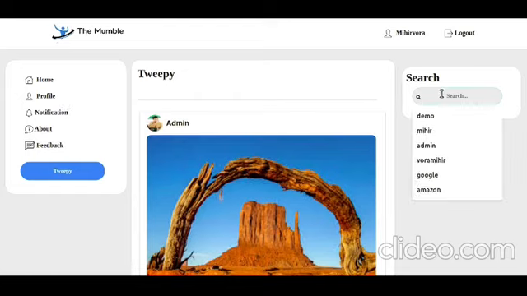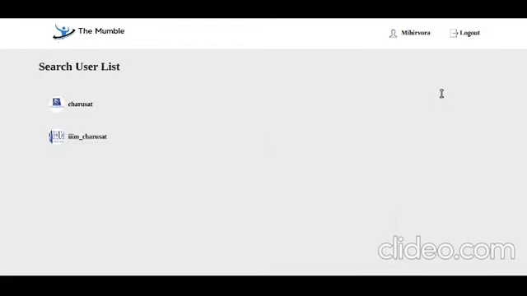For example, I am searching for the Charusat account. So here I type Charusat. For example, I will type only CH, and here it shows a list of accounts related to whatever account you are searching.